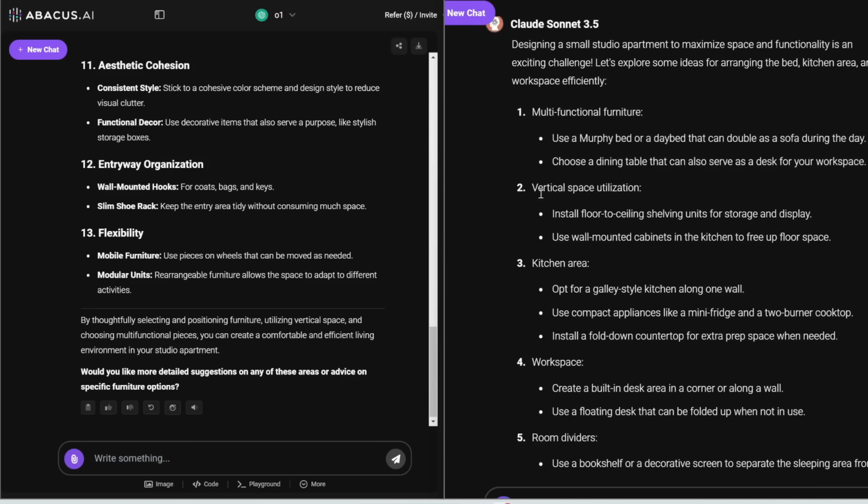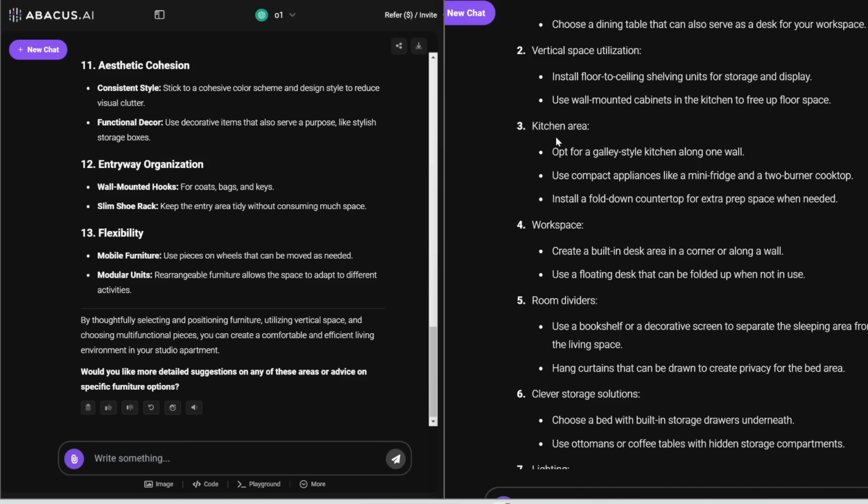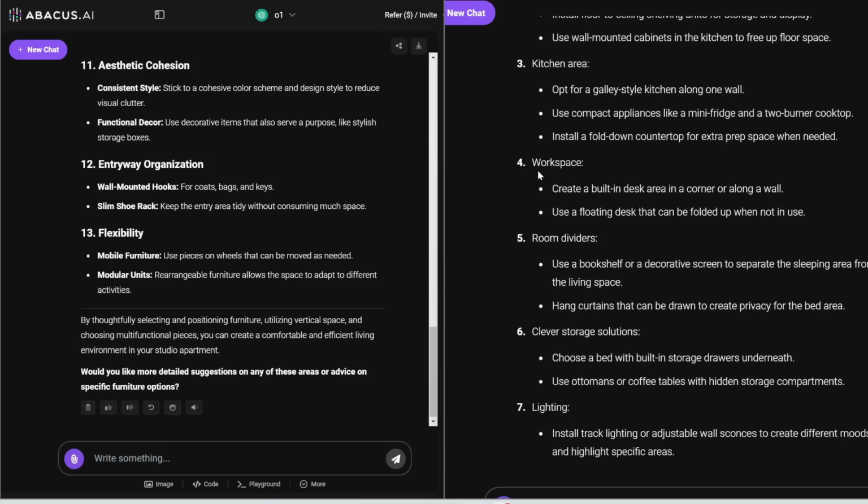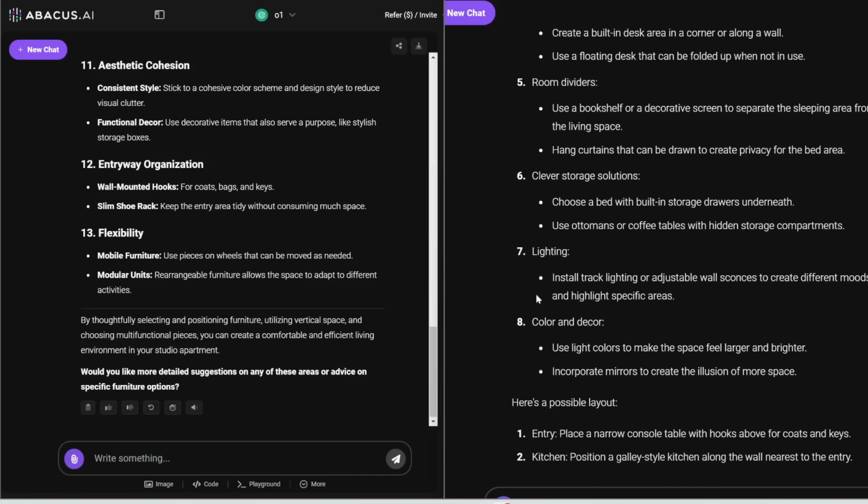Very nice. Vertical space utilization. Install floor-to-ceiling shelving units, use wall-mounted cabinets to free up floor space, and then kitchen area, opt for a galley-style kitchen along one wall, and then we have some recommendations for workspace, room dividers, clever storage solutions, etc., etc.